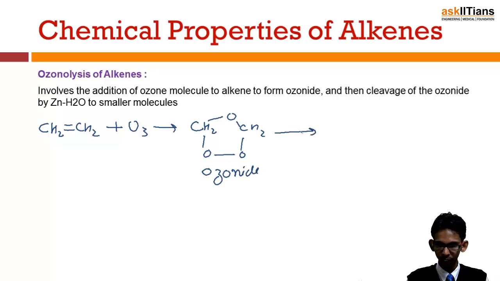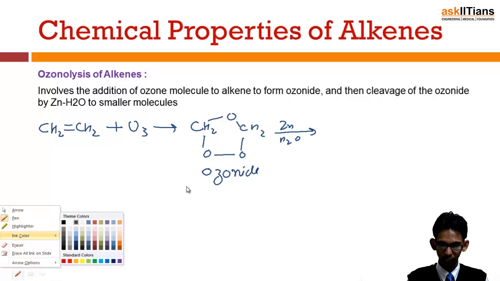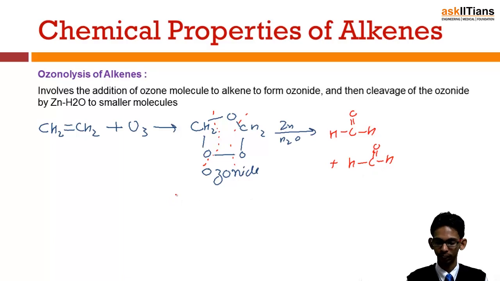Now this ozonide is reacted with zinc in water, and cleavage of the compound takes place like this, and results in the formation of two compounds, HCHO, and also from this side the same compound. So this reaction is called ozonolysis.